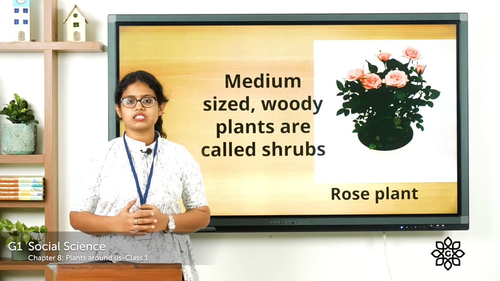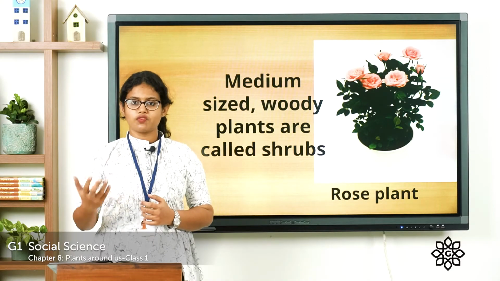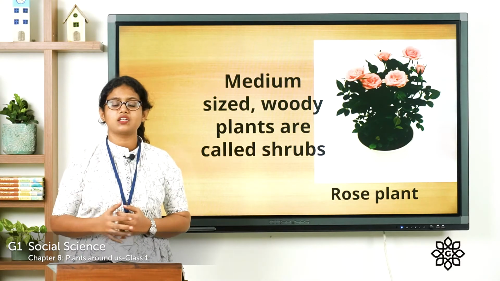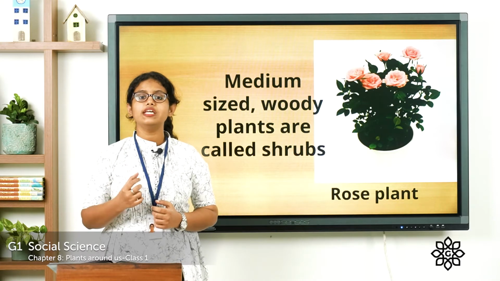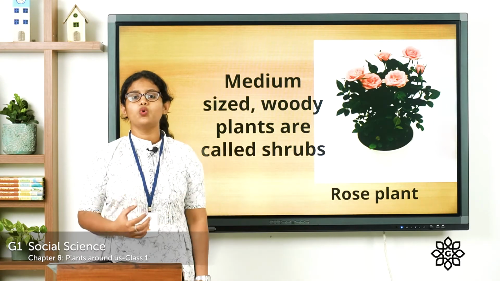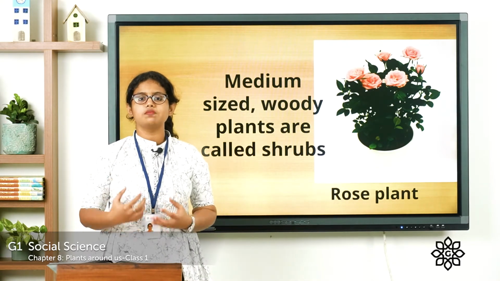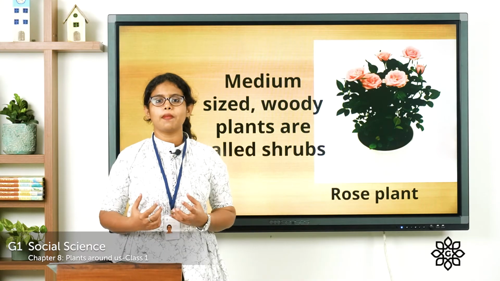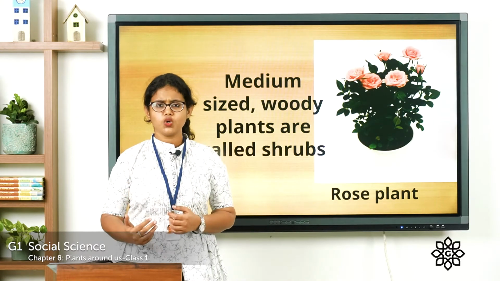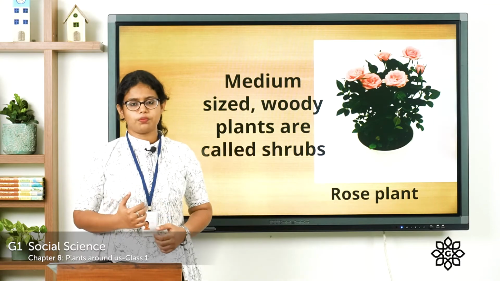And what about their stem? Have you observed the stem of a rose or hibiscus? If you have observed it, you could have found that they have a hard woody stem. So what kind of stem do they have? They have a hard woody stem. Such small medium-sized plants, we call them shrubs. Rose, hibiscus, all these are examples of shrubs.